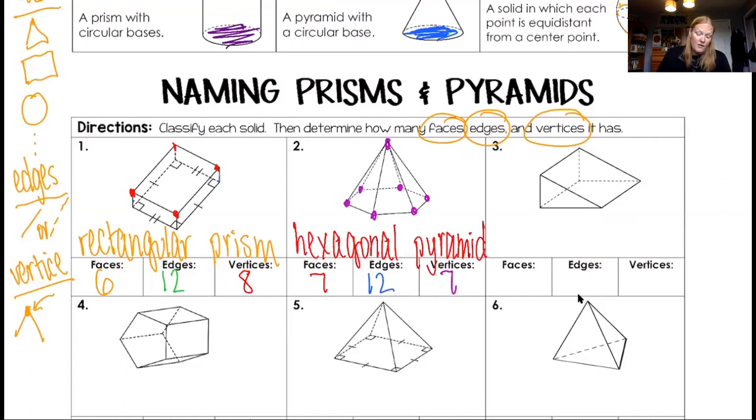You're gonna start to notice some patterns. All the prisms have a pattern to them. All the pyramids have a pattern to them. So I encourage you to think about what those patterns are, and we can talk about it next class. Okay, we're gonna do 2 more.